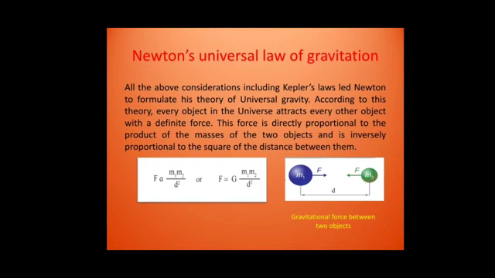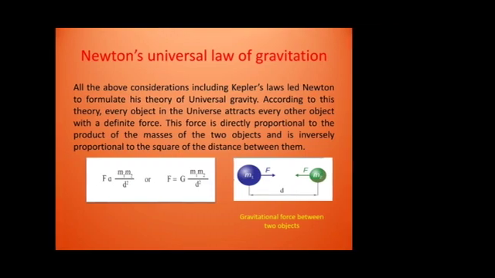Mathematically, the gravitational force of attraction between these two bodies is written as F directly proportional to the product of their masses, that is m1 and m2, and inversely proportional to the square of the distance between them. Therefore, F is equal to G m1 m2 upon d square, where G is the constant of proportionality and is called the universal gravitational constant. But this force is weaker, that is why we do not stick to each other.